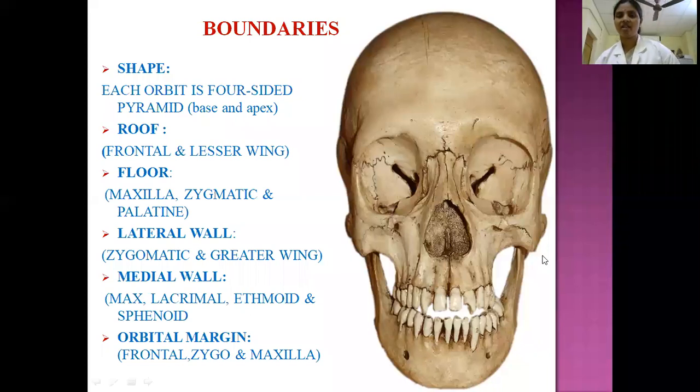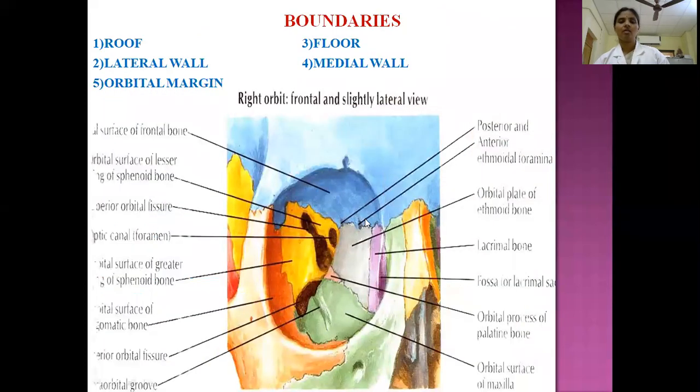Here you can identify this is an apex. On the left orbit, identify the apex of the orbit. So what are the boundaries of the bony orbit? The bony orbit presents a roof. In this picture you can clearly identify this is the roof.